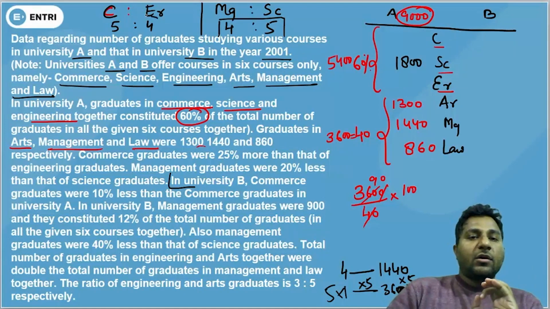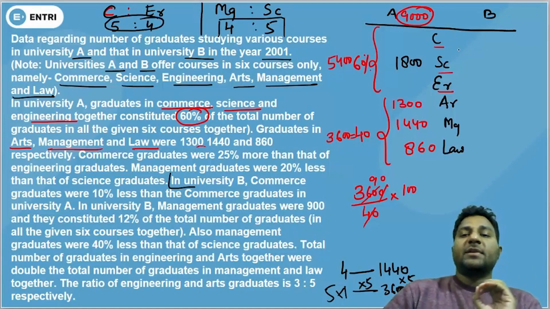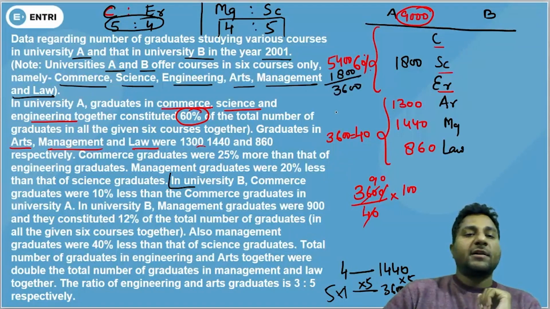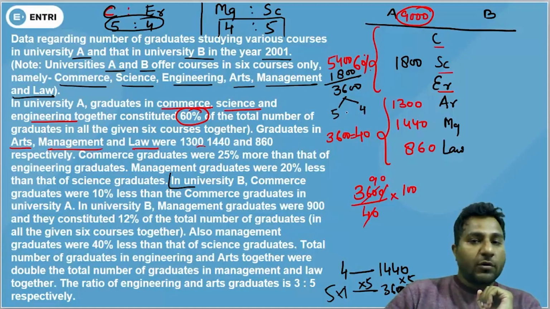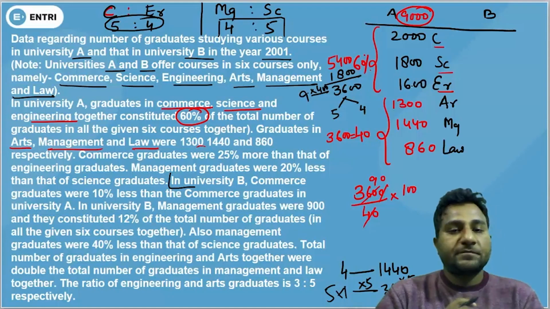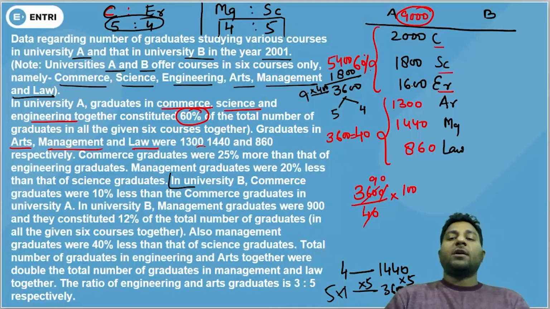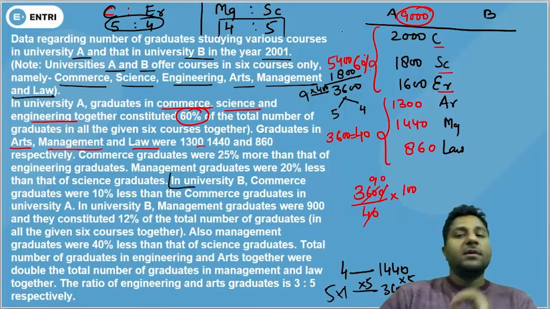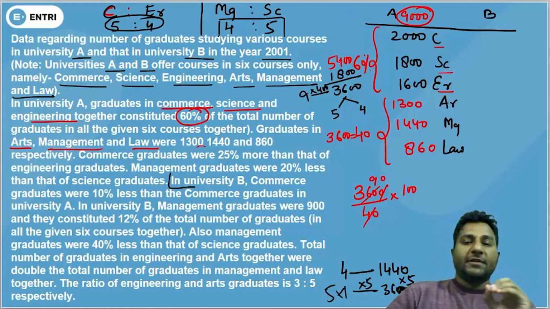And now the commerce and engineering ratio has been given as well. So if you remove 1800 from here, you are left with 3600, and this 3600 must be divided in 5:4. That means 9 stands for 3600. So 1 stands for 400. That means 5 stands for 2000. So 4 stands for 1600. So we have got all the data from University A.